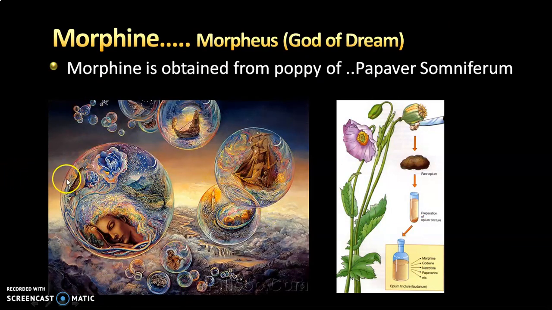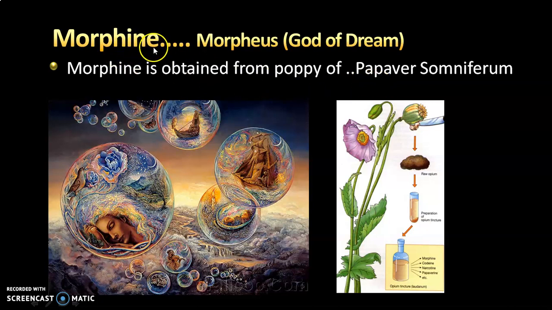Before directly touching morphine and its derivatives, first I'll tell you in brief from which plant morphine is obtained. Morphine is obtained from Papaver somniferum. The name of that plant is Papaver somniferum, and one of the main chemical constituents is morphine.